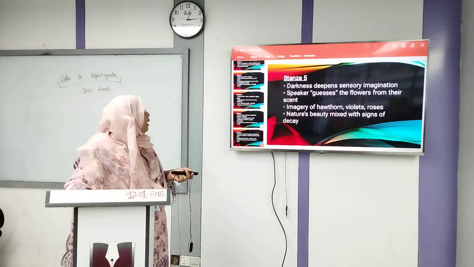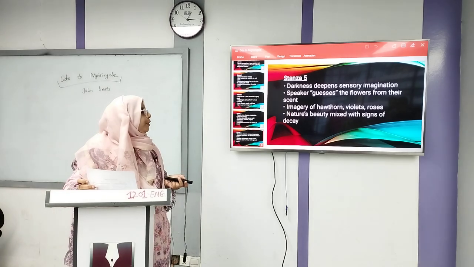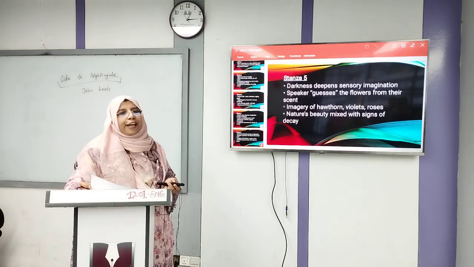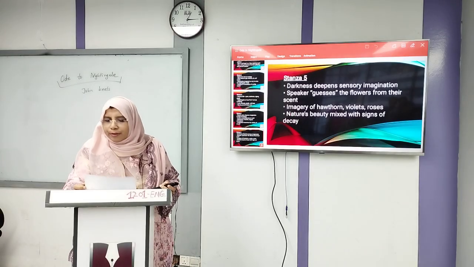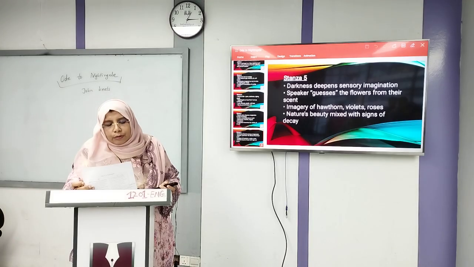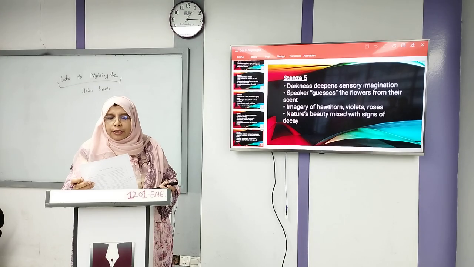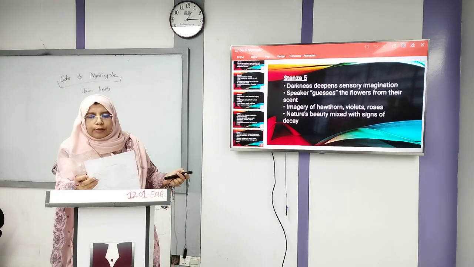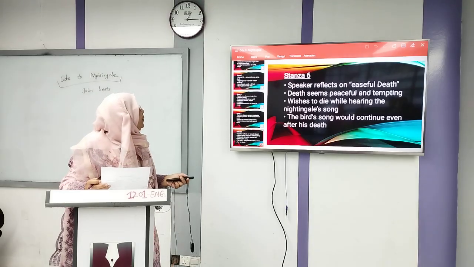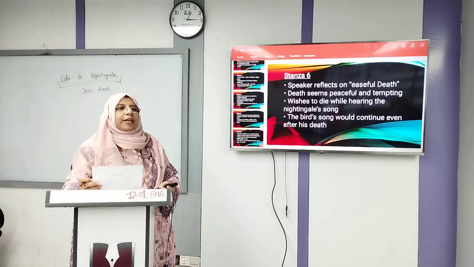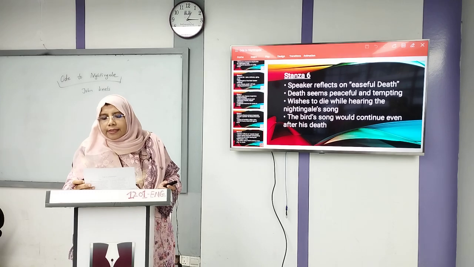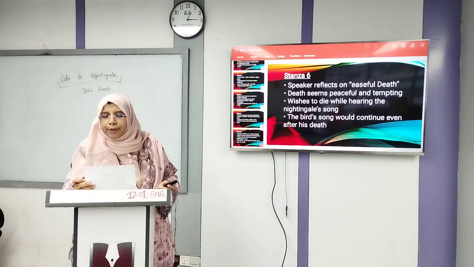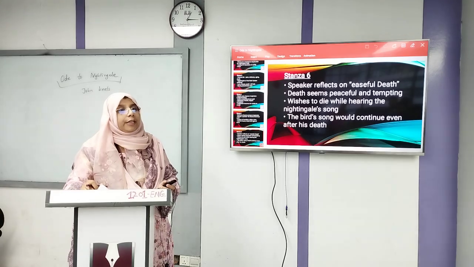Imagery of hawthorn, violets, roses, and nature's beauty mixed with signs of decay. Again a very negative feeling, very pessimistic. "The coming musk-rose, full of dewy wine, the murmurous haunt of flies on summer eves." Okay, now come to stanza 6. Again death, again the very painful tone. "Darkling I listen; and for many a time I have been half in love with easeful death."